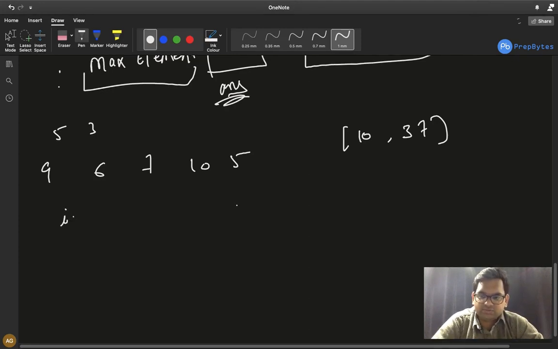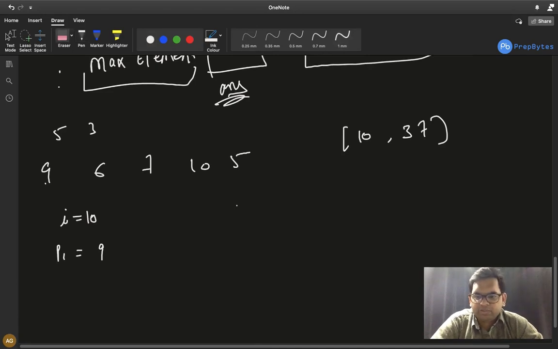Let's say i is equal to 10. So if i equals 10, we are saying that one painter will get a maximum of 10 units. Fine. So let's start. Now first painter, painter 1, we give the plank of length 9. And then we try to give him the plank of length 6, but he will say I can just do 10 units.